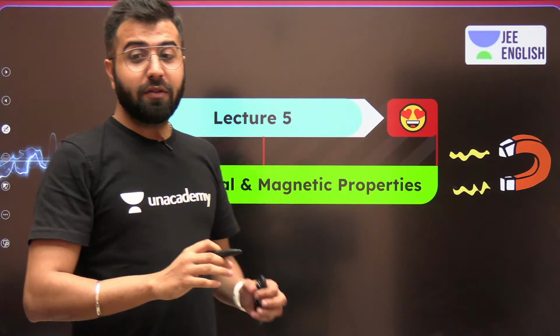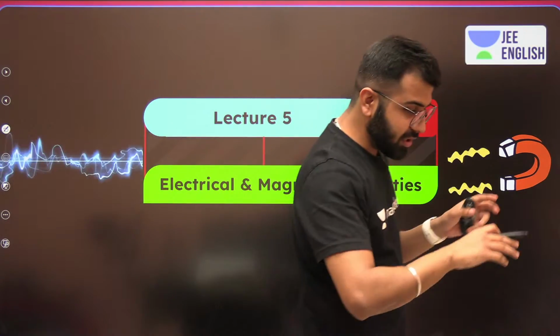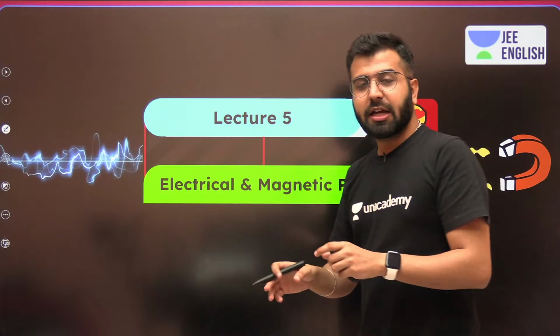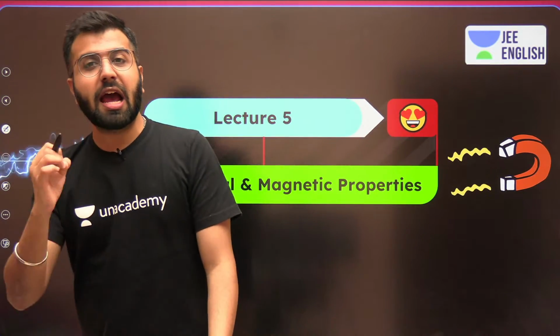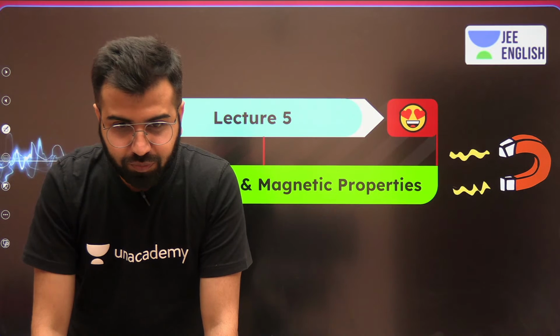Okay, and over here we are going to talk about the chapter, which is anyhow Solid State, and we are going to talk about the electrical and the magnetic properties.